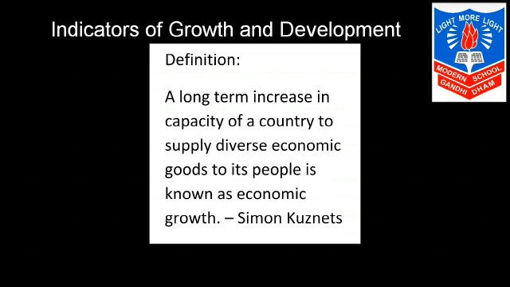Simon Kuznets says that a long run increase in capacity of a country to supply diverse economic goods to its people is known as economic growth. Diverse economic goods means different kinds of economic goods. When a country is able to supply for a long term, then it is known as economic growth.